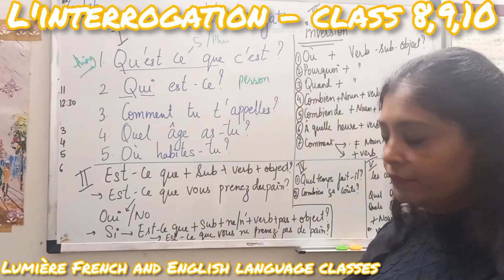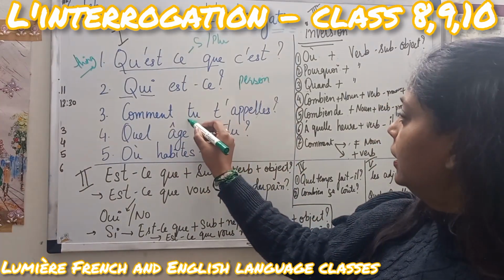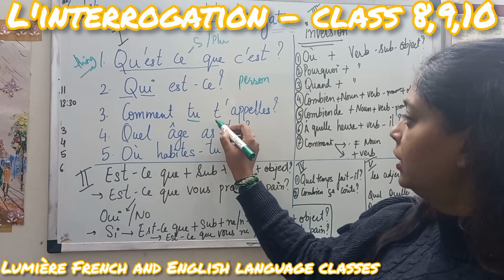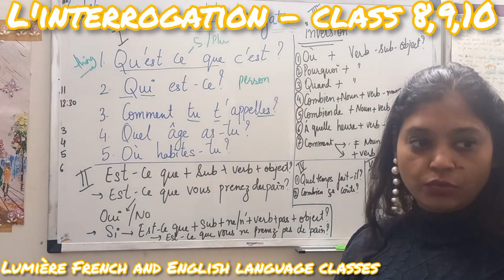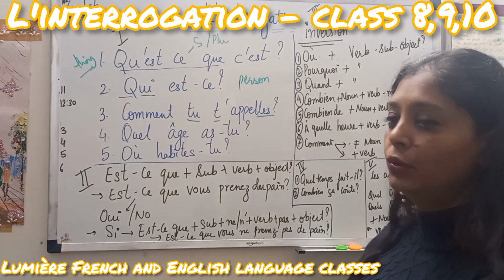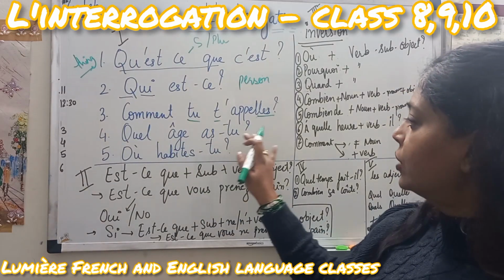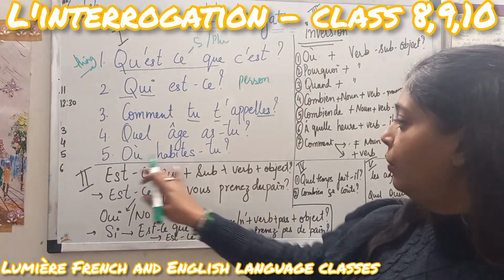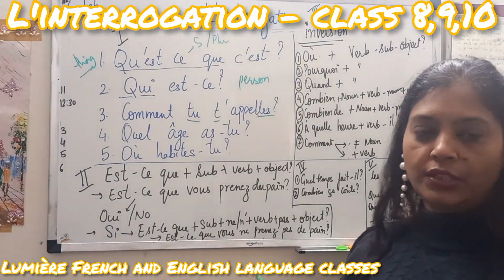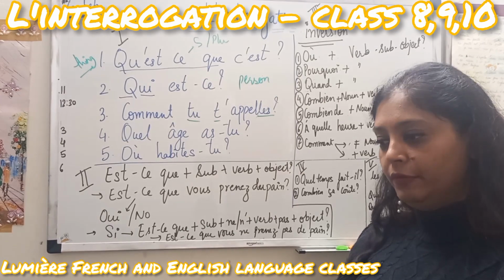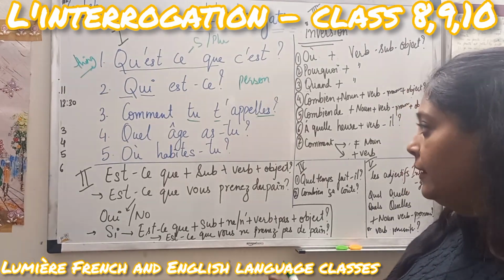Okay. Now, comment tu t'appelles? What is your name? The pronoun will change, and the spelling of appel will change, the verb will change when I use vous. Comment vous appelez, right? Then quel âge as-tu? What is your age? Où habites-tu? Where do you live? These are the primary 5 questions that we are facing also, but we tend to forget.